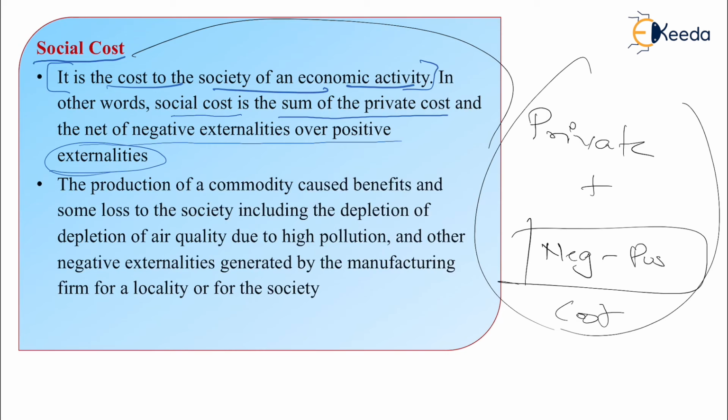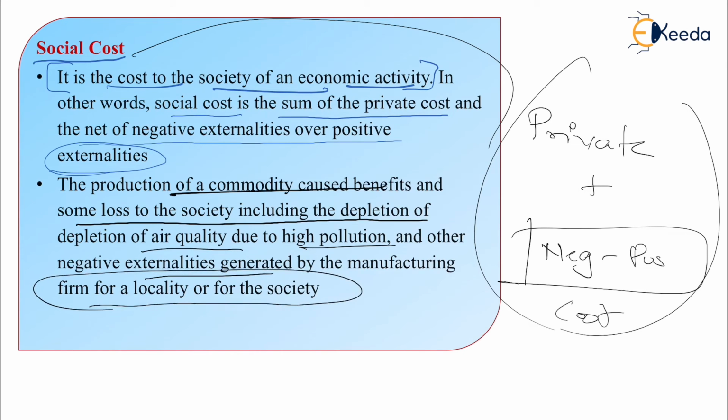Now the production of a commodity causes benefits and some loss to the society, including the depletion of air quality due to high pollution and other negative externalities generated by the manufacturing for the locality or the society. If you're setting up a factory, of course that factory is giving out certain waste, certain chemicals. It may be smoke pollution, it may be water pollution, whatever exactly it is.